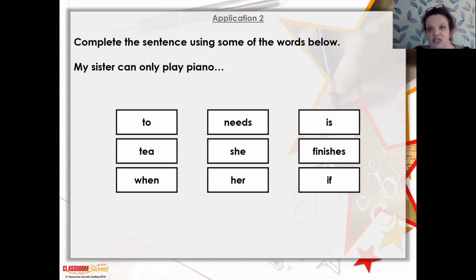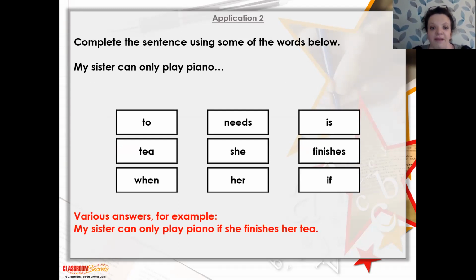So complete the sentence using some, not all, of the words below. "My sister can only play piano..." Finish it off for me. Have a go. Pause and write down. Okay, so "My sister can only play piano..." It can be lots of different examples: if she finishes her tea. Or you could put "when she finishes her tea" as well. "If she finishes her tea, my sister can play piano," but that would mean it would have to go at the beginning. So anything like this is a good answer.